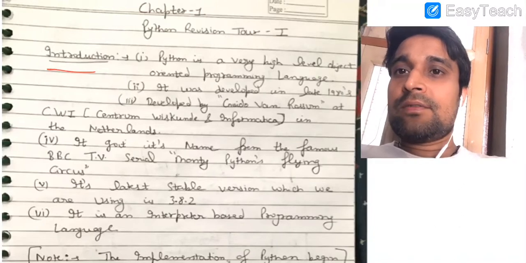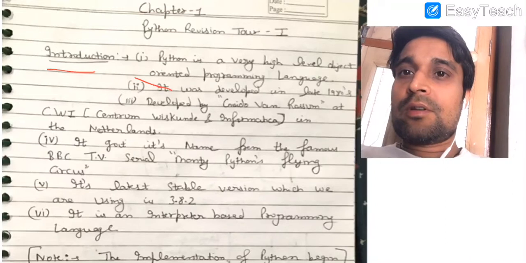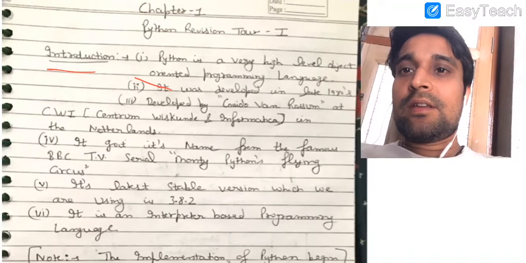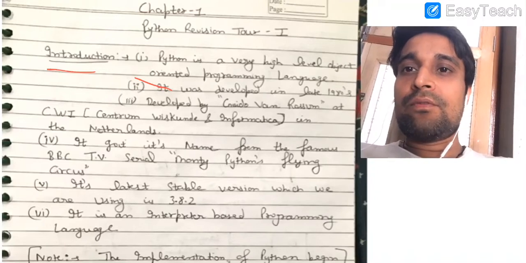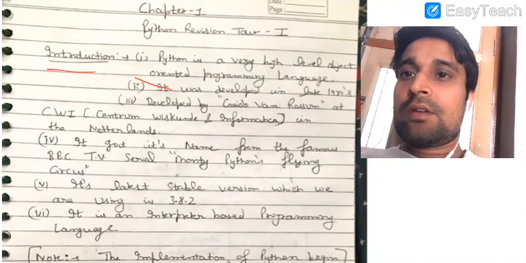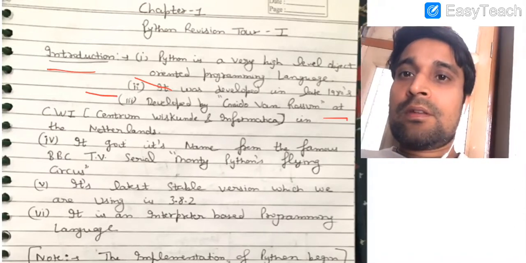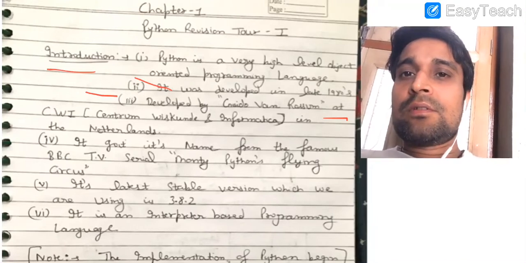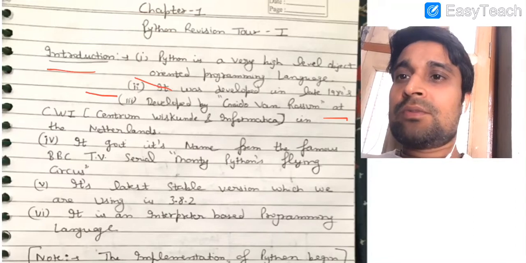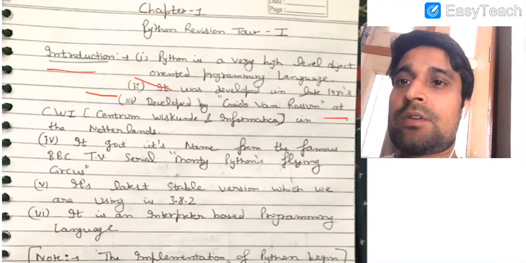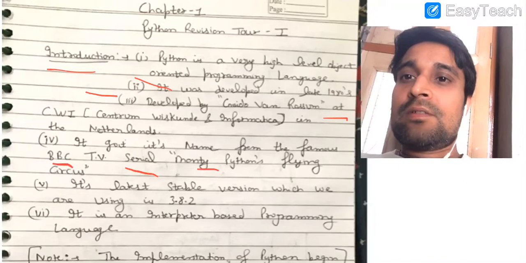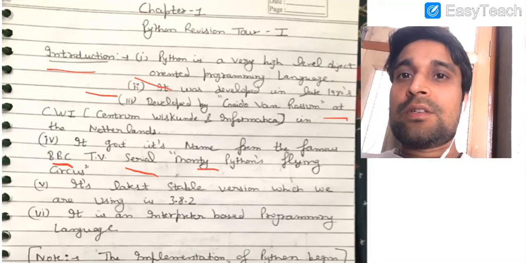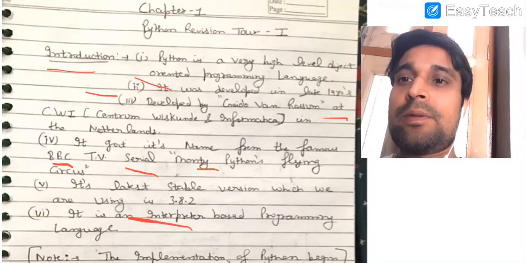Python is a very high level object oriented programming language which was developed in 1989 actually. Implementation work started in 1989 and its first official version was introduced in Feb 1991. It was developed by Guido van Rossum at CWI. CWI is basically a National Research Center on Mathematics and Computer Science in Netherlands. It got its name from the famous BBC TV serial Monty Python's Flying Circus. Its latest stable version that we are using is 3.8.2 and it is an interpreter based language.